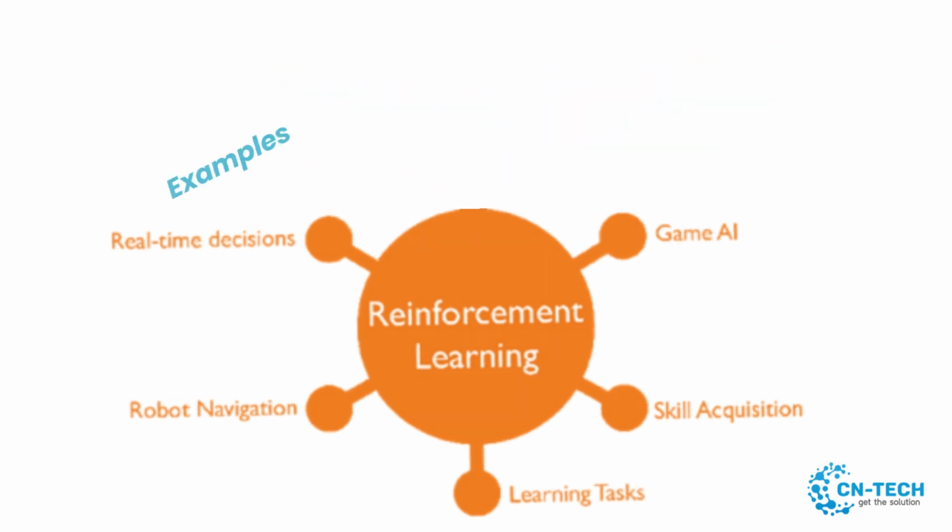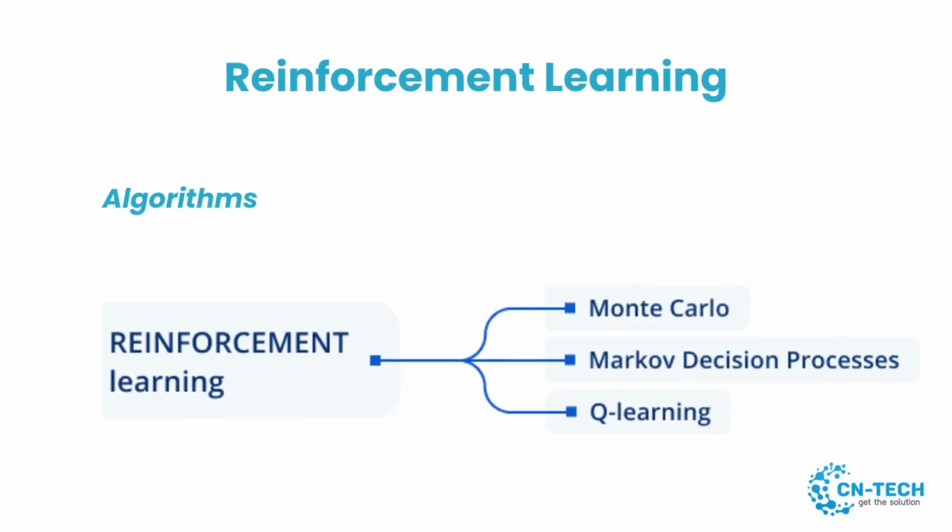Examples of algorithms for reinforced learning include Q-learning, an algorithm that learns the optimal action to take in a given state by maximizing the expected future reward. This algorithm is often used for tasks like game playing or robotics. Policy gradient methods, a family of algorithms that learn a policy that maximizes the expected reward over time. This algorithm is often used for tasks like robotics or natural language processing.